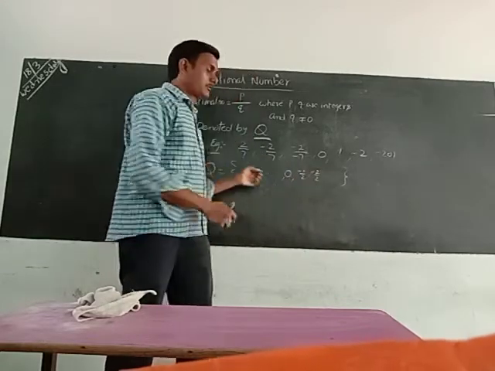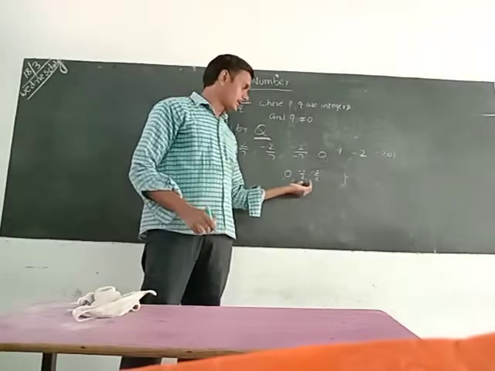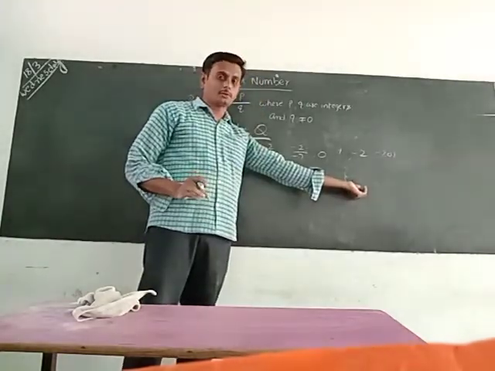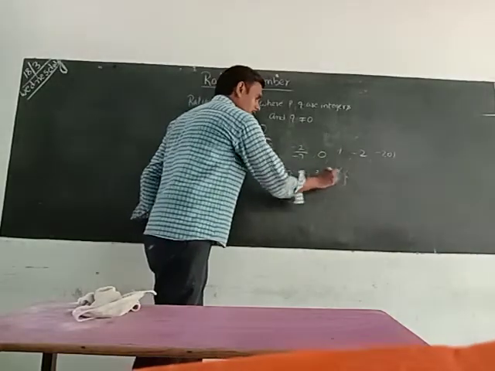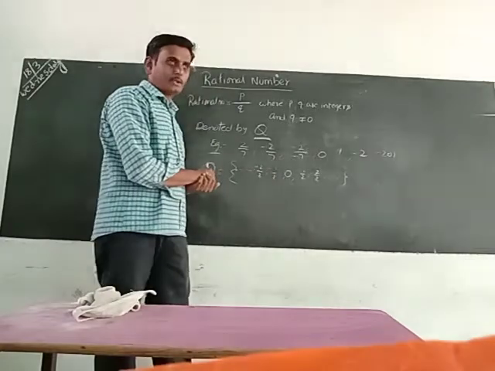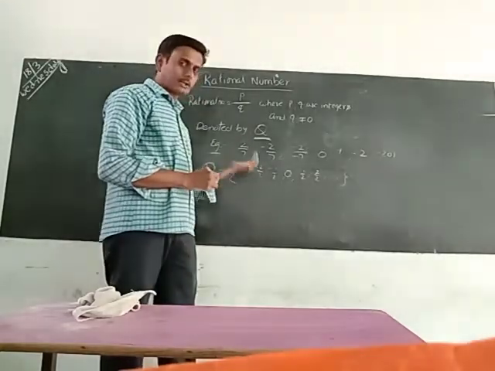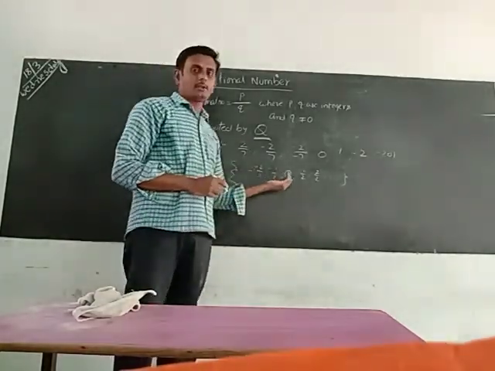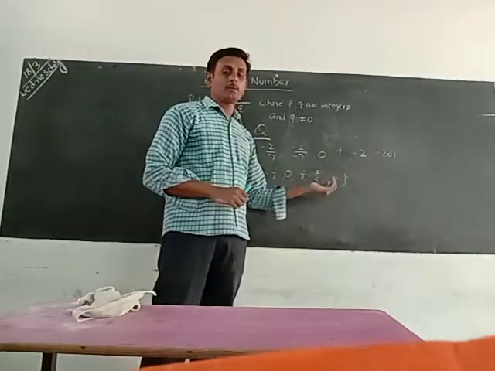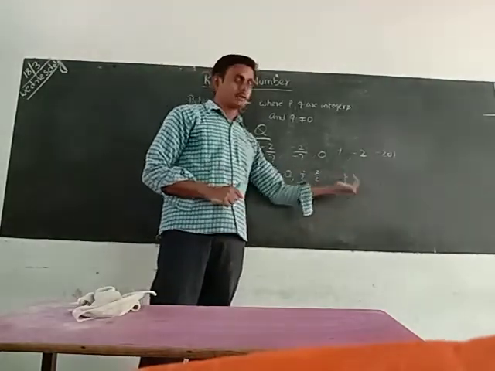I take a denominator. For example, on this side we will have positive numbers, and on this side we will have negative numbers. Minus 1 by 2, minus 2 by 2, like that we will have. Otherwise, minus 2 by 7, like that. Any negative numbers are there means we will take them on the left side of 0 only. Any positive numbers of the form P by Q, we will take on the right side only.